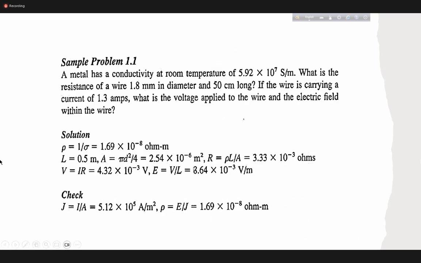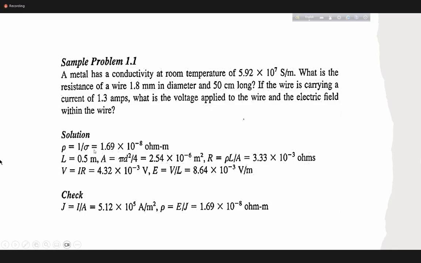And here is an example, just simple math. A metal has a conductivity at room temperature of 5.92 times 10 to the power something Siemens per meter. What is the resistance of a wire 1.8 millimeter in diameter and 50 centimeter long? If the wire is carrying a current of 1.3 ampere, what is the voltage applied to the wire and the electric field within the wire?